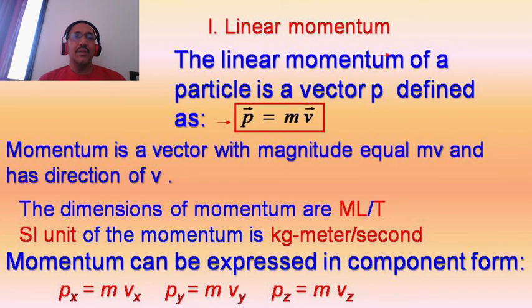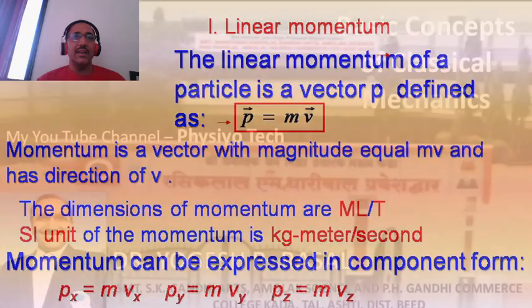This momentum can be expressed in three component forms: if the body is moving along the x-axis, it has velocity vx and momentum px = mvx; if moving along the y-axis, it has velocity vy and momentum py, and similarly along the z-axis.